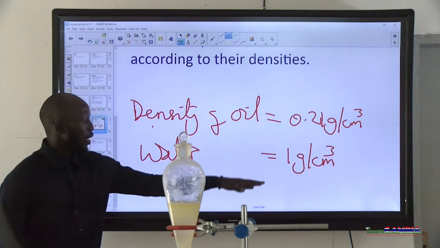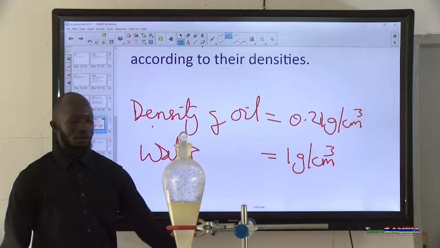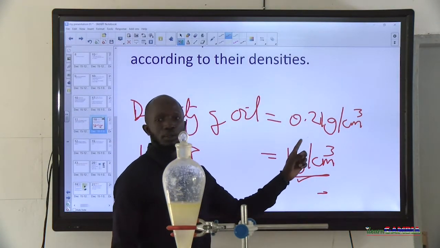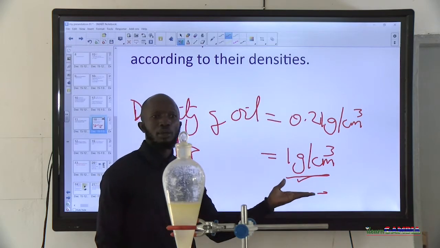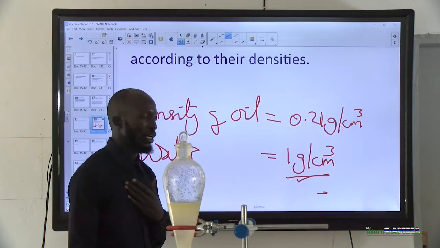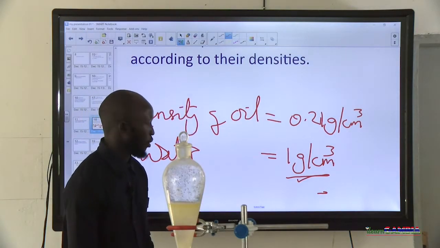So obviously, if you have something like this, which one would settle on top of the other? We see that the water is heavier than the oil. So the oil will be on top and the water will be at the bottom, just like you have in the separating funnel there. The water is on the bottom and you have the oil on top.